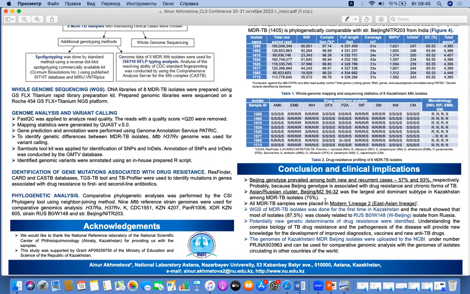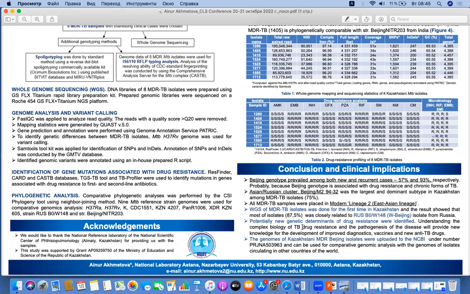All MDR-TB samples were placed in modern lineage 2, and whole genome sequencing of MDR-TB isolates was done for the first time in Kazakhstan, and the results showed that most of the isolates were closely related to the B0W148 isolate that was sequenced in Russia. Potential new genetic determinants of drug resistance were identified, and understanding the complex biology of TB drug resistance and the pathogenesis of the disease will provide new knowledge for the development of improved diagnostics, vaccines, and new anti-TB drugs.